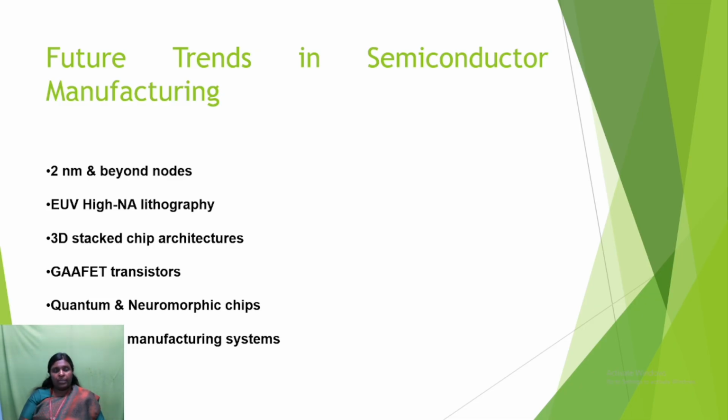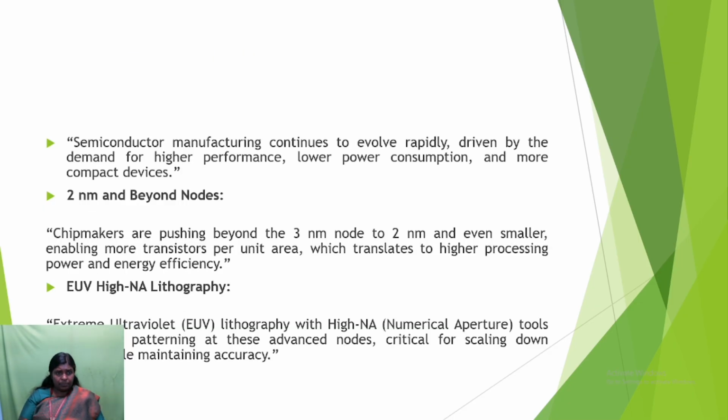EUV, that is extreme ultraviolet, high numerical aperture lithography, 3D stacked chip architectures, graphene transistors, quantum and neuromorphic chips, AI-assisted manufacturing. So these are the future trends, and they are evolving rapidly, driven by the demand for higher performance, lower power consumption, and more compact devices. And in 2 nanometer and beyond nodes, chip makers are pushing beyond 3 nanometer, 2 nanometer, or even smaller, enabling more transistors per unit area, which translates to higher processing power and energy efficiency.